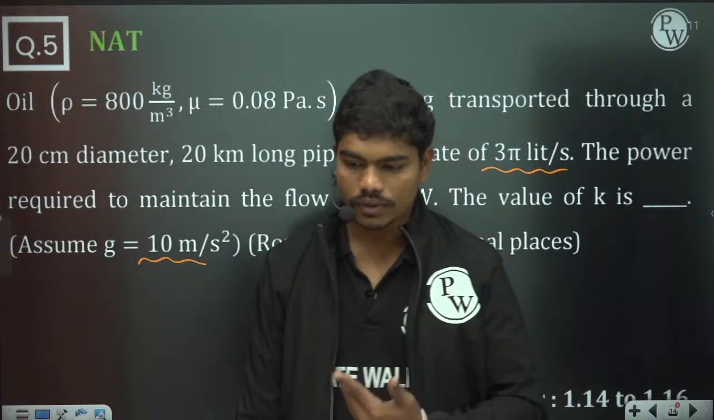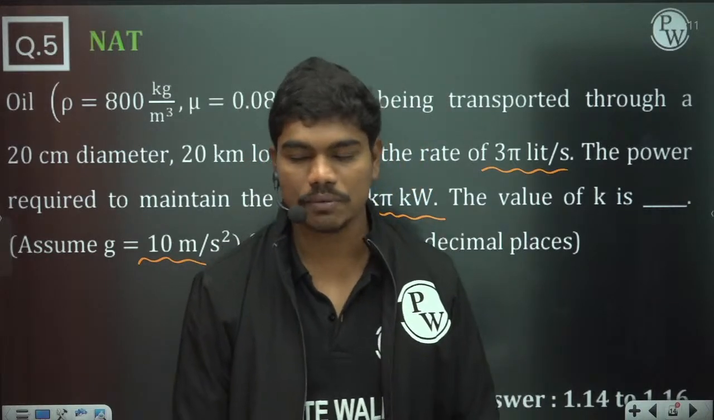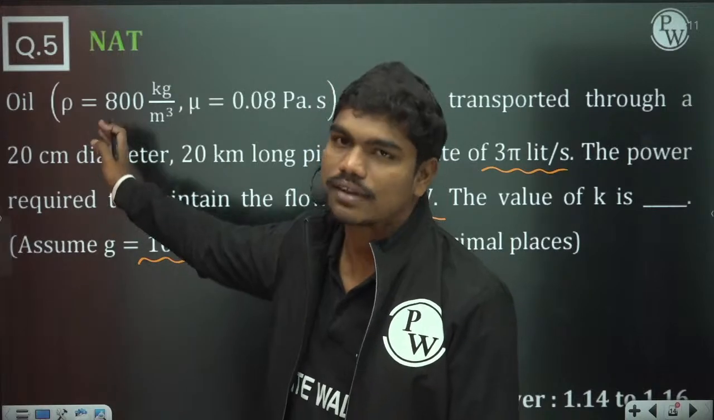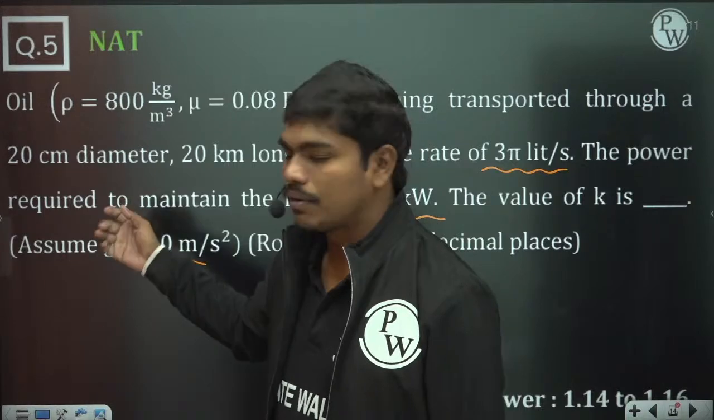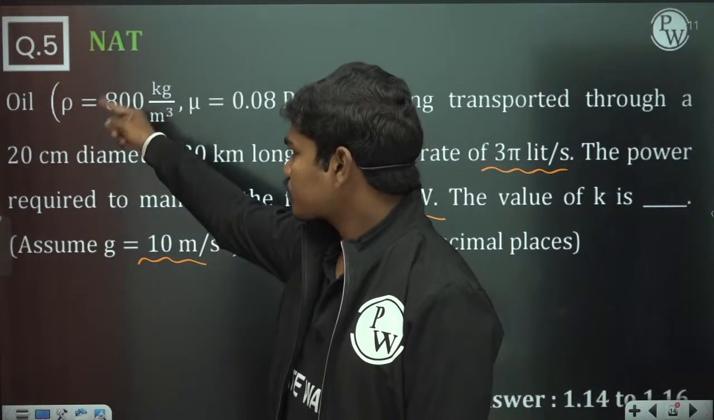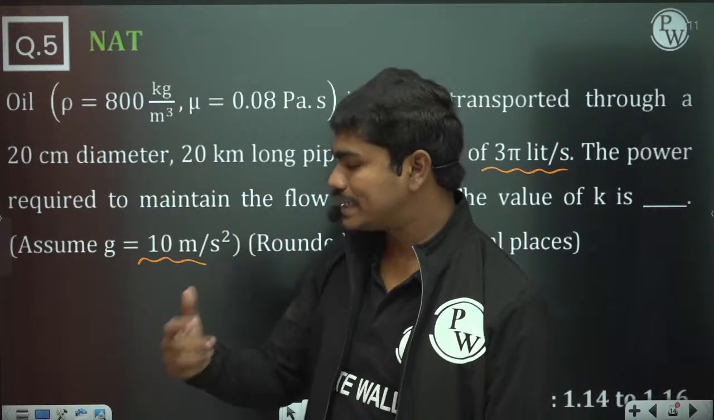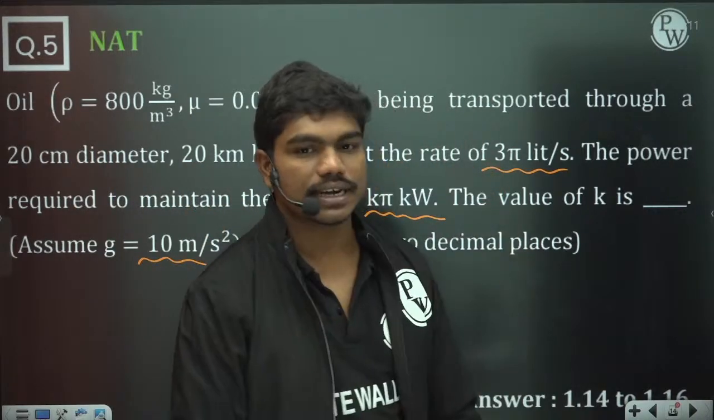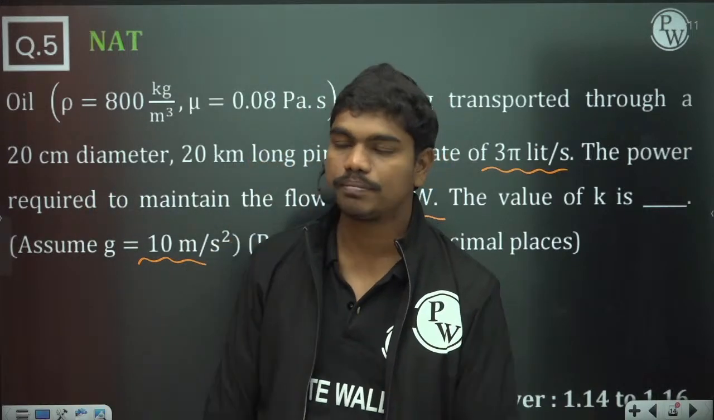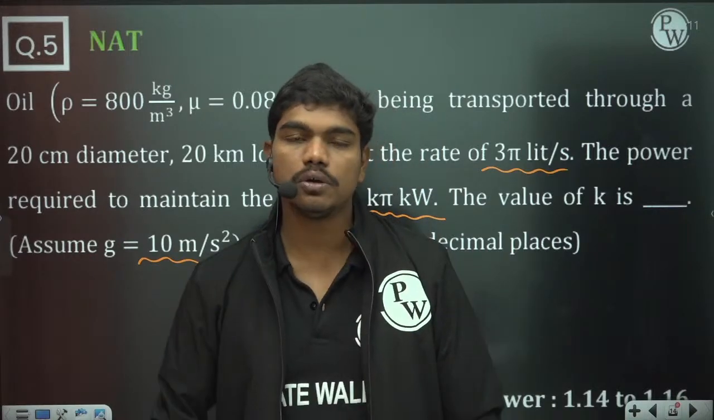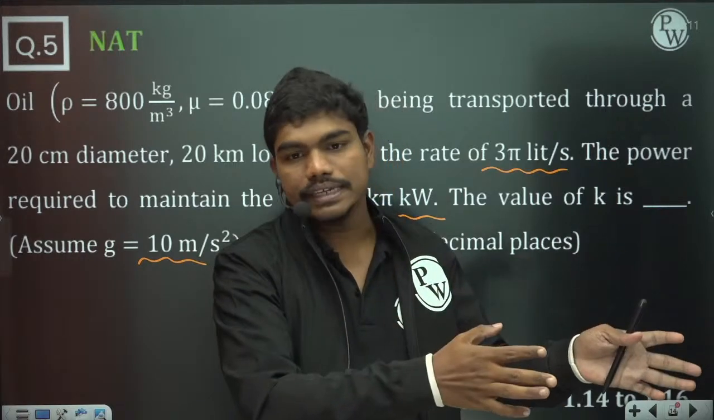This question is very common in oil transport industries like HPCL and IOCL. Basically you transport oil, and that's the approximate density of gasoline, which is your motor spirit, petrol basically. This oil is transported through a 20 kilometer long pipeline, and the flow rate is 3 pi liters per second. Of course the diameters won't be like 20 centimeters, it will be slightly higher pipe diameters. The only thing you need to maintain for the flow to happen is the pressure drop at some location by creating some pumps.